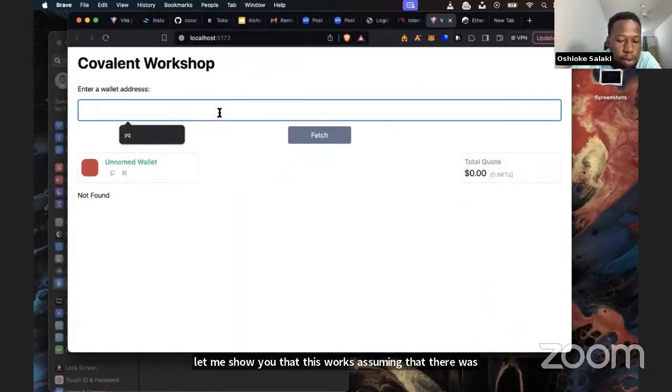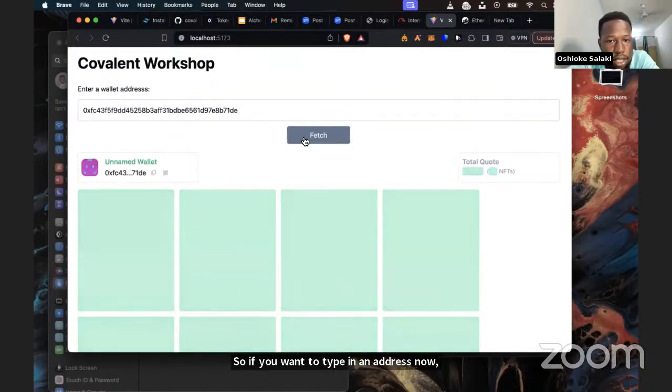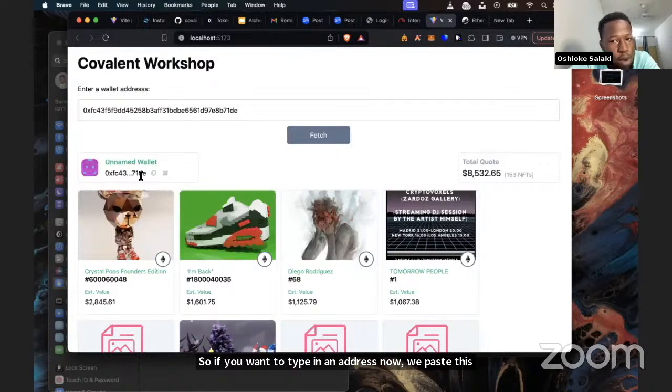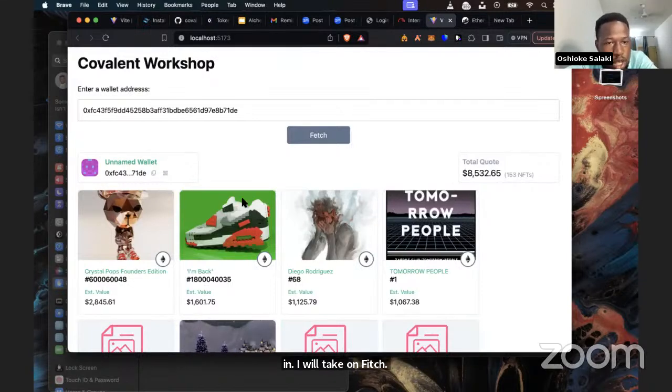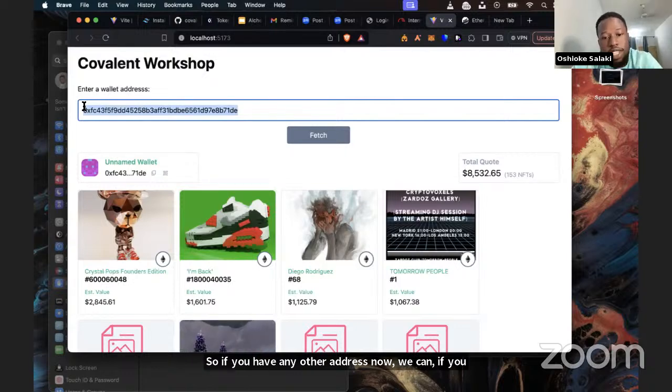So if you want to type in an address now, if we paste this in and we click on fetch, you can see how automatically the UI has been updated. So if we have any other address now, you can search for the NFTs pertaining to that particular address.